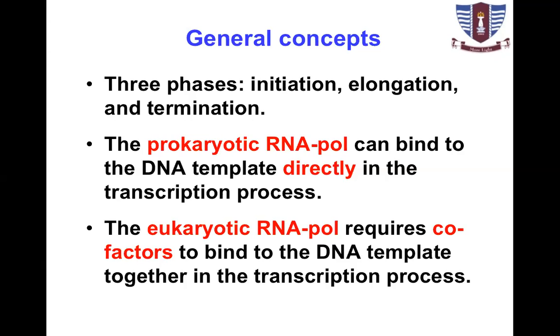But prokaryotic polymerases never require a primer, and neither does eukaryotic DNA-dependent RNA polymerase. So all DNA-dependent RNA polymerases don't require any primer molecule. A primer is always RNA in nature, or sometimes DNA in vitro. But in transcription in vivo, a primer is never required.